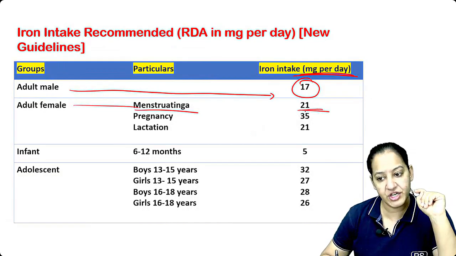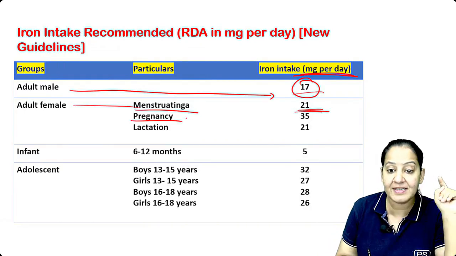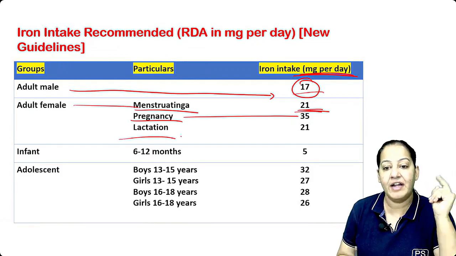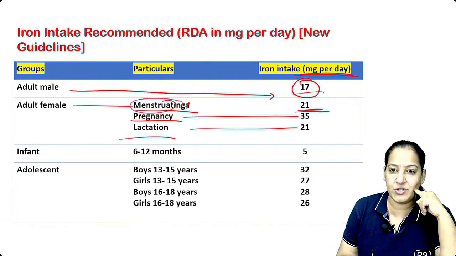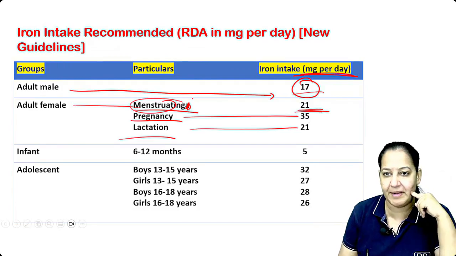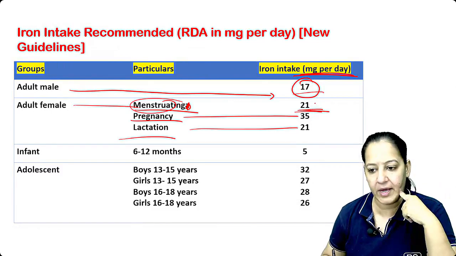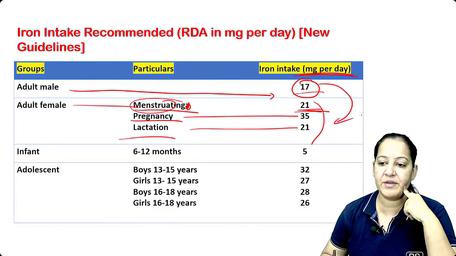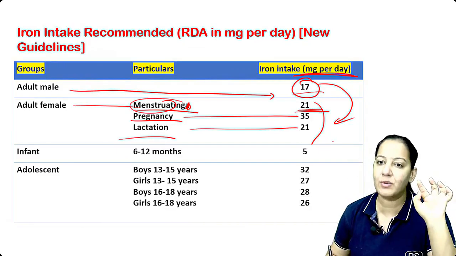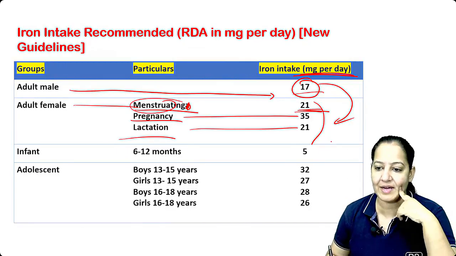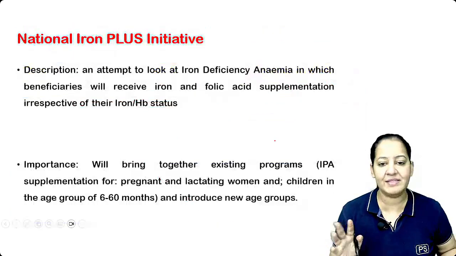So instead of the male 17, she requires 31. During pregnancy, the female requires 35. And during lactation, the female requires 21. This is not only during menstruation. I mean a young menstruating female, anytime throughout the month, requires 21 because she bleeds every month. So this is the iron requirement for a female. Compared with male, female requires more iron at any time: menstruating female, lactating female, pregnancy also. You have to learn that. This is all in milligram per day. Don't learn for infants and adolescents. Learn for male and female. This is the daily requirement.